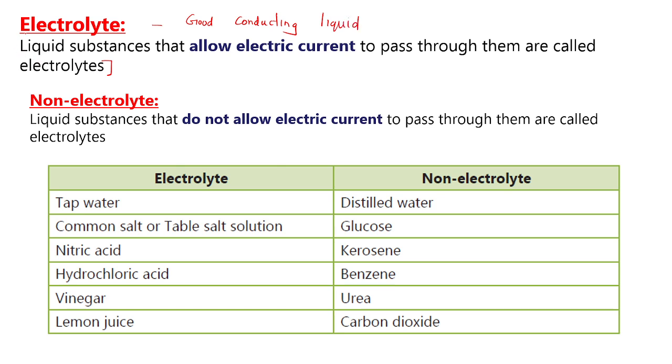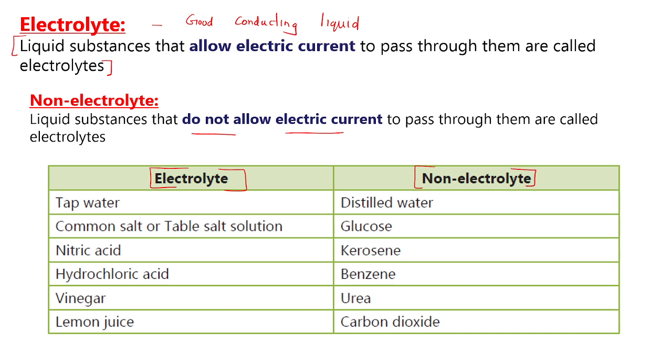So what are electrolytes? Liquid substances that allow electric current to pass through them. Whereas non-electrolytes are those substances which do not allow electric current to pass through them. We have seen this with examples in the last session. So let us list some of the substances that we can call electrolytes and some of the substances which we call non-electrolytes.